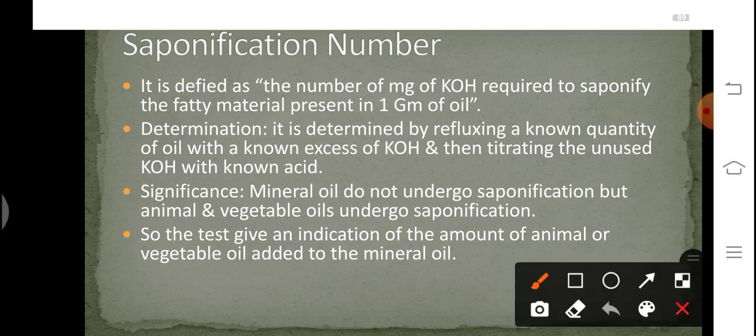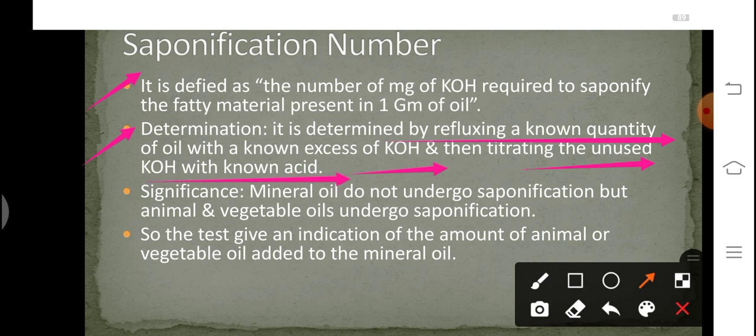So what is saponification number? Let us define it. It is the number of milligrams of KOH which is required to saponify the fatty material present in 1 gram of oil. So this test tells us the amount of fatty material present in the oil. How do we determine it? It is determined by refluxing a known quantity of oil with a known excess of KOH and then titrating the unused KOH with a known acid.